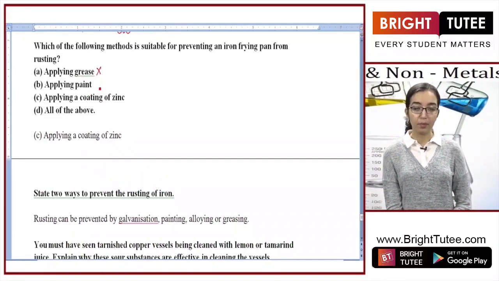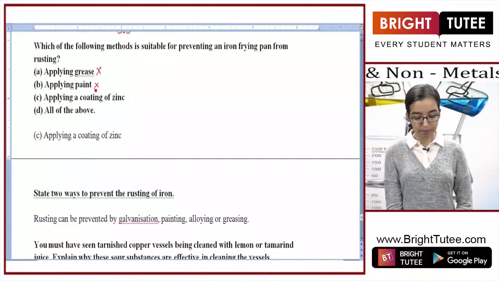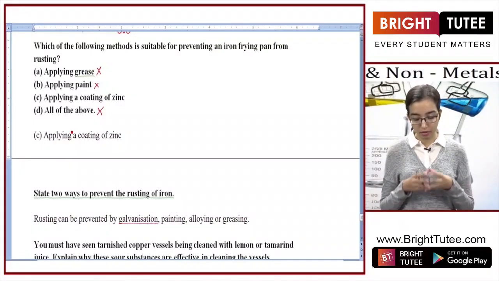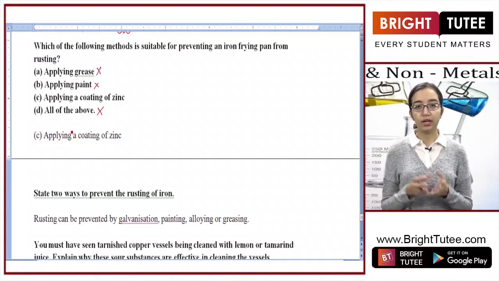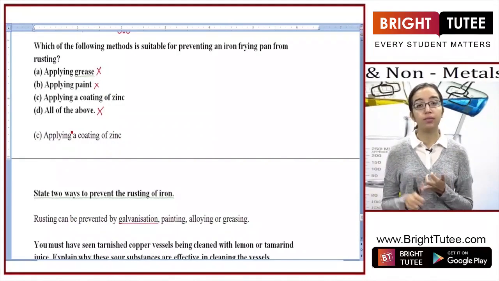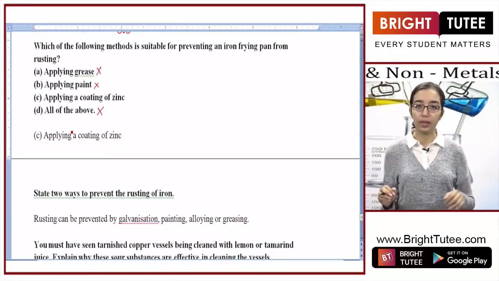If we apply paint, heating can lead to fumes and can lead to poisonous substances being formed, which would be unhealthy. That is why we cannot apply paint. Again, because two options are wrong, all of the above would also be wrong. The remaining option is applying a coating of zinc. When we apply a coating of zinc, the iron is prevented from rusting, and also it can be washed and food can be cooked in it, and there won't be any problem. So the answer is C, applying a coating of zinc.